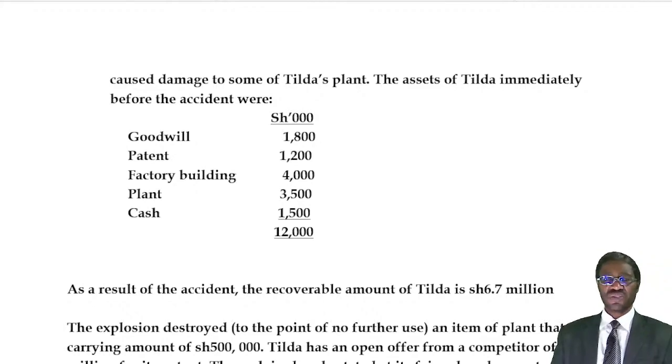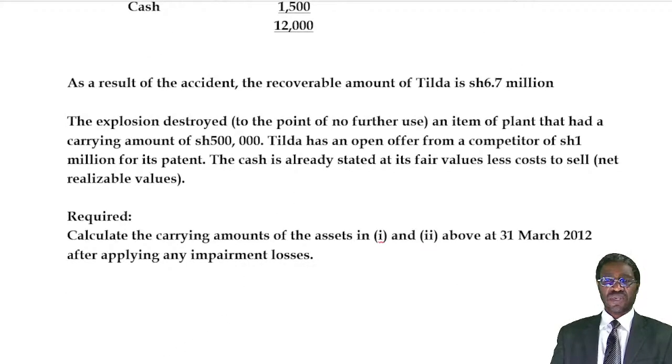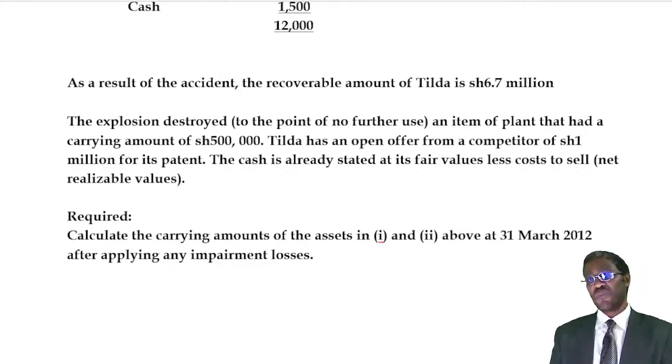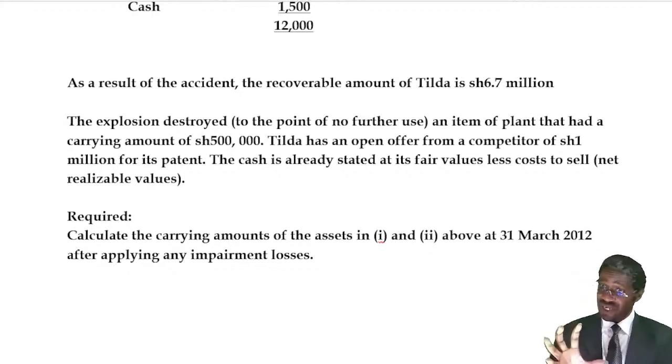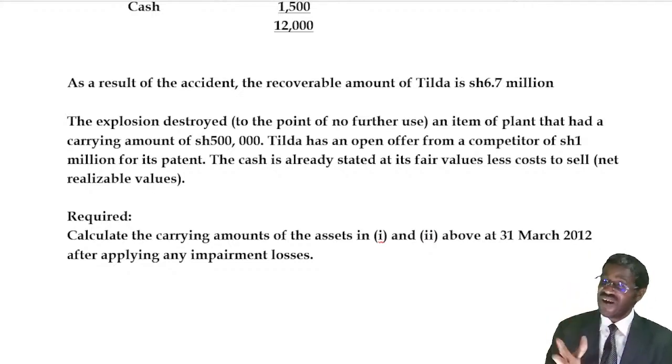Then you are told, as a result of the accident, the recoverable amount of Tilda is 6.7. So this time, listen, you have been given the recoverable amount. You don't have to calculate it like we have done in the first case. It's already given. You don't get the present values or the net realizable value so that you compare the two. That is already given.